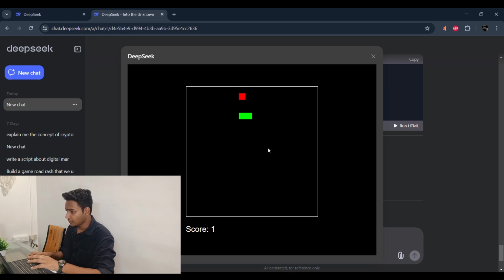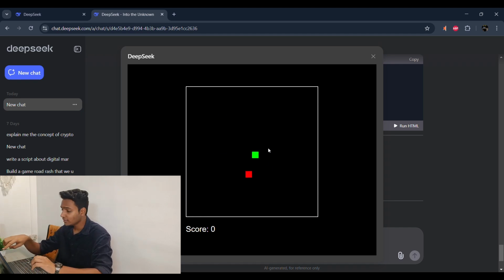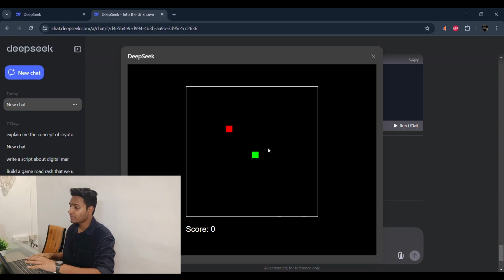Oh wow. So I'm playing the snake game here, and the green rectangle that's increasing its length is my snake. And okay, the speed of the snake is pretty fast though, but yeah, that's fine. And see, if the snake bites itself, then the game will restart and the score will be reset to zero.